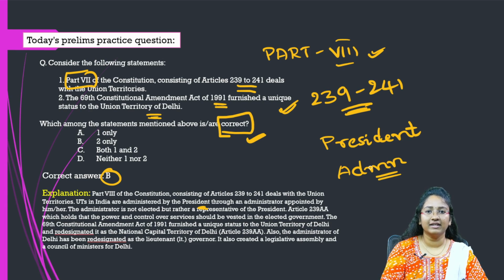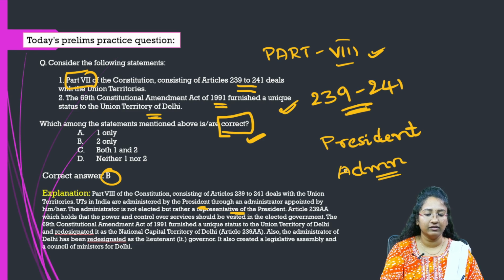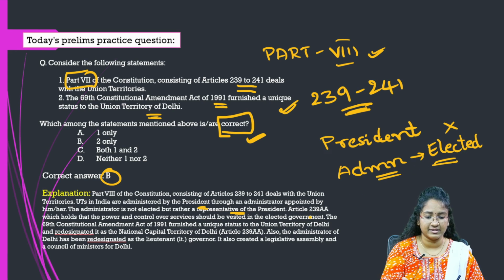So do remember, this administrator is not elected. That person would be a representative of the President of India.